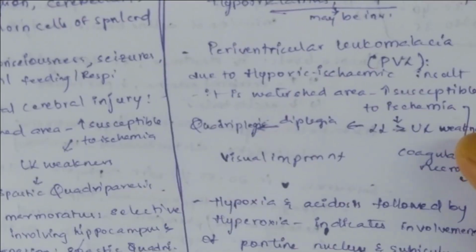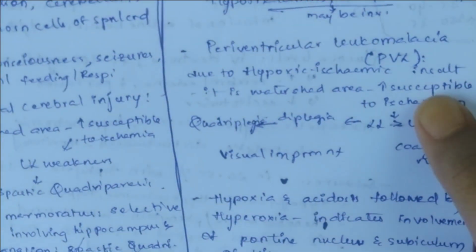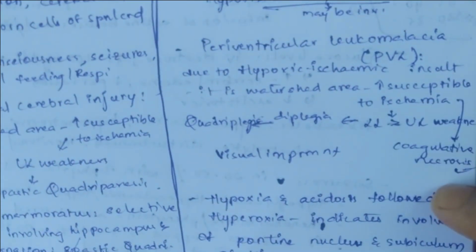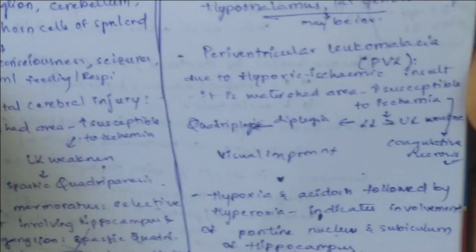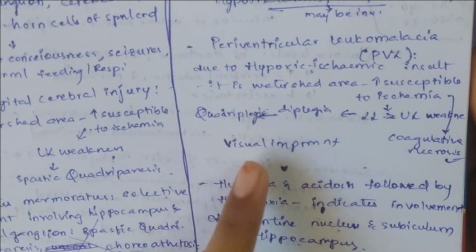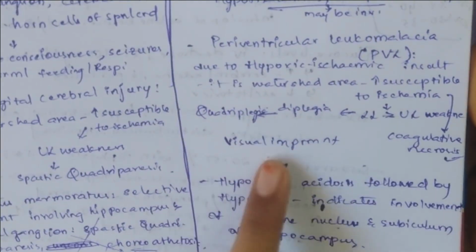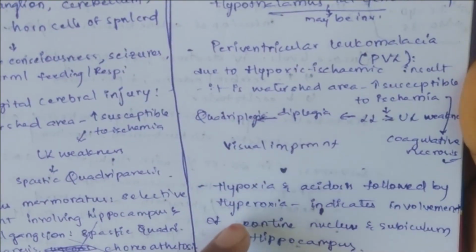And you see here, due to this ischemia, there will be necrosis, that is coagulative necrosis. And apart from quadriplegia, you also see visual impairment in these individuals.